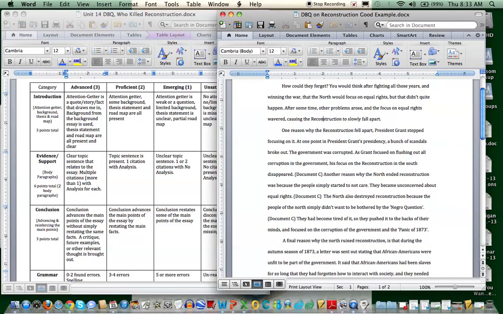Let's get into the body paragraphs. First body paragraph: one reason why the Reconstruction fell apart. President Grant stopped focusing on it. Clear topic sentence. I know where they're going. They're telling me Grant quit worrying about it.